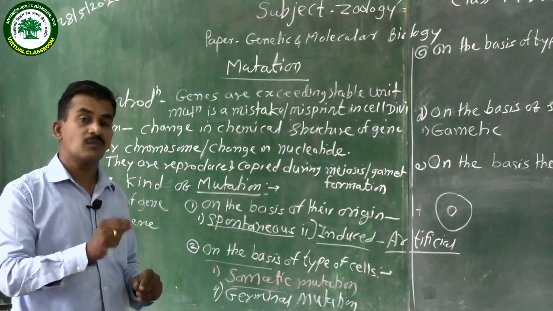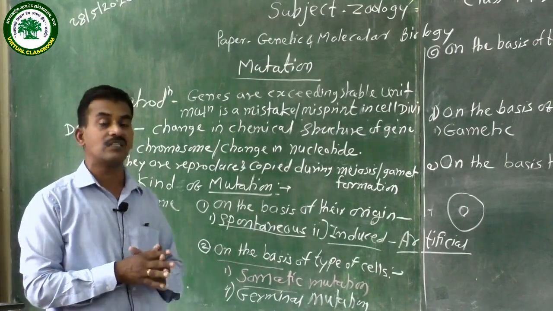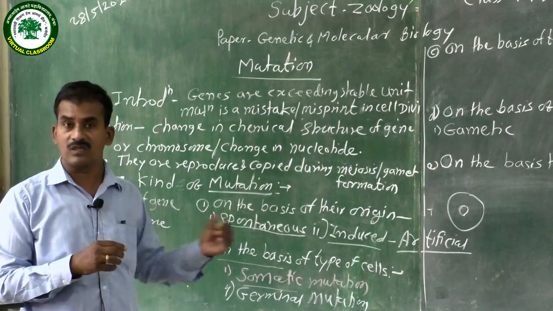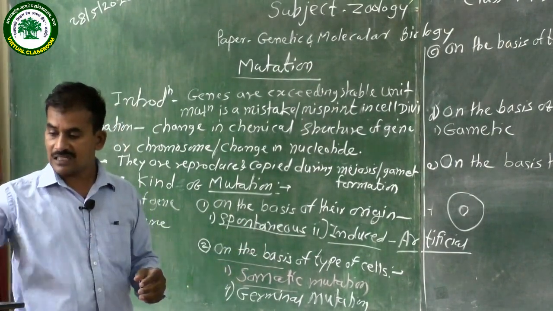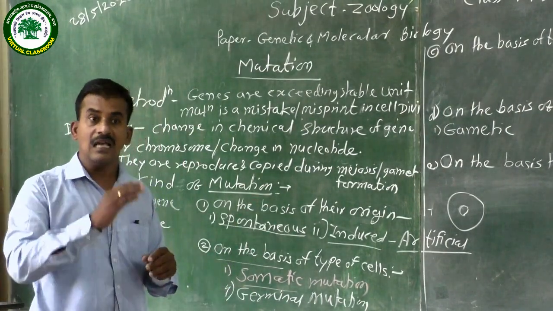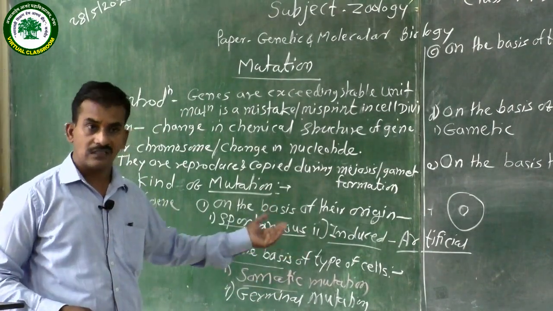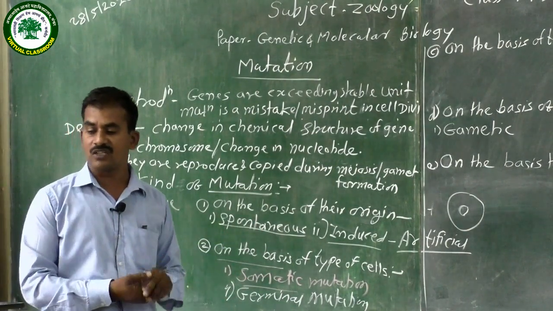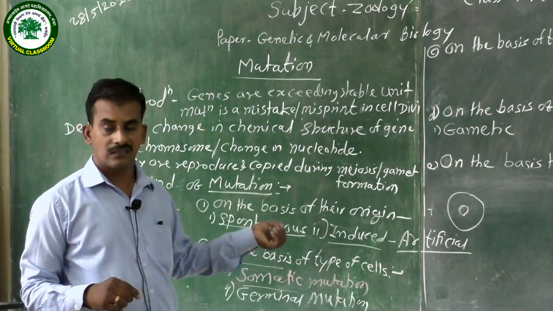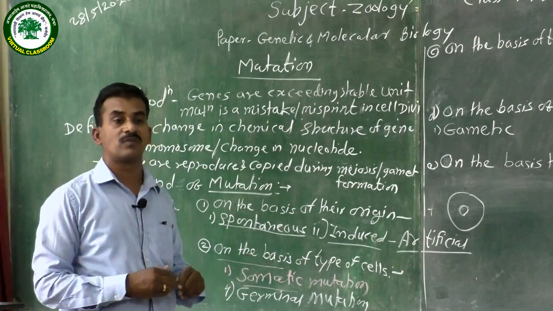Gamete formation is a continuing process, and at that time it gets affected by some factors. This type of mutation is called the germinal mutation, or the reproductive mutation, because these cells reproduce, and they are the raw material of evolution. Because the germ cells get defective, they are transferred to the next generation, and the F1 are affected. That is, these are transferred from one generation to another. In germinal mutation, if some gamete, sperm or ovum, is affected, it is automatically transferred to the next generation.